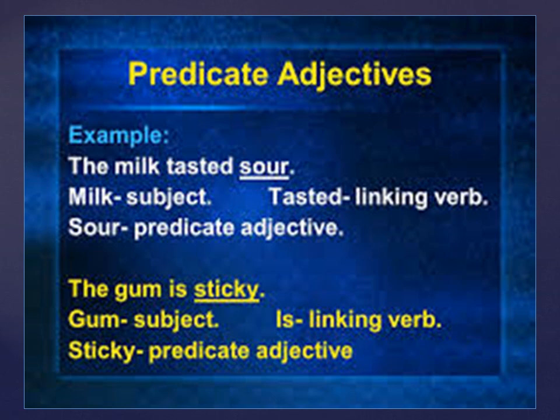So, this is called predicative adjective. The gum is sticky. Gum is a noun. Is, a verb. Sticky is an adjective. Where is the adjective? After the linking verb. Because it is after the linking verb, it is called predicative adjective.